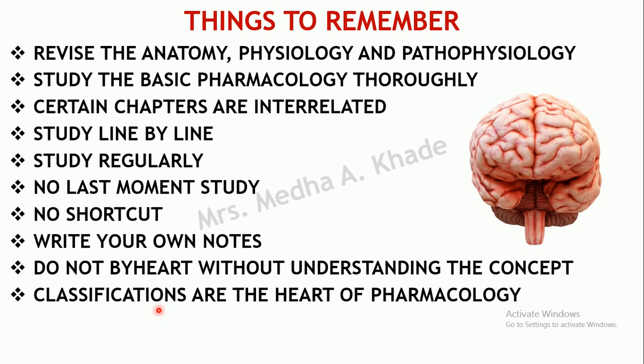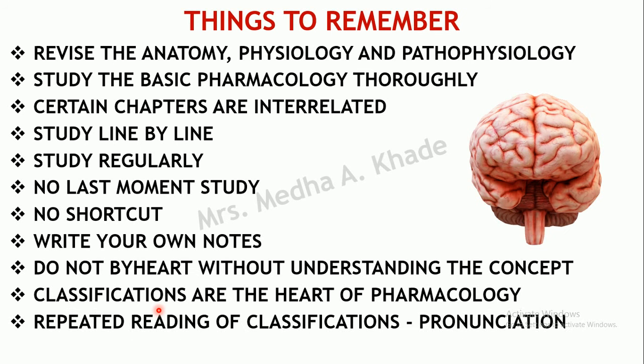When you start studying, the first thing you should go for is the classification. See to it that you are thorough with the classification. So now, how can you remember these particular classifications? There are a number of drugs which will be listed out, right? In a particular chapter, there might be roundabout 30 to 50 drugs listed down over there. So how to remember all these names of the drugs?